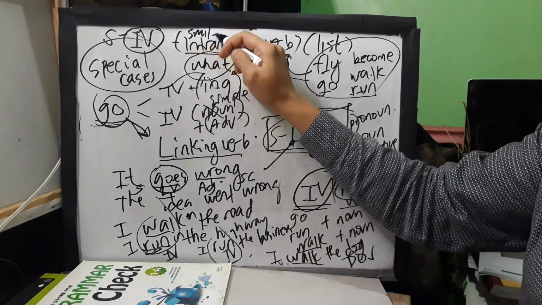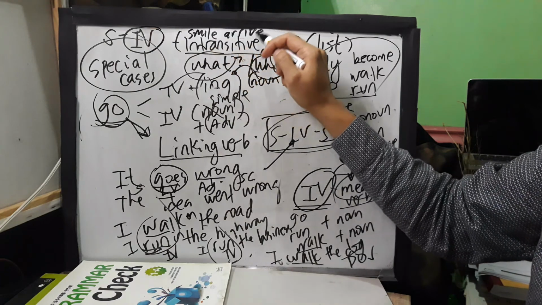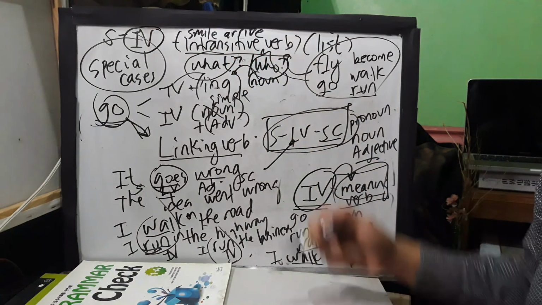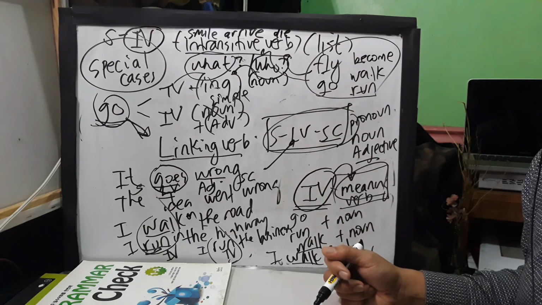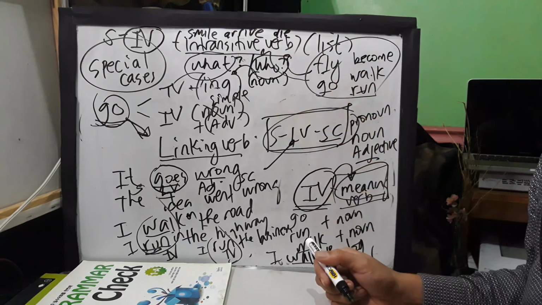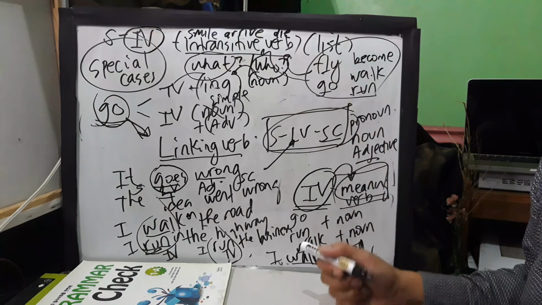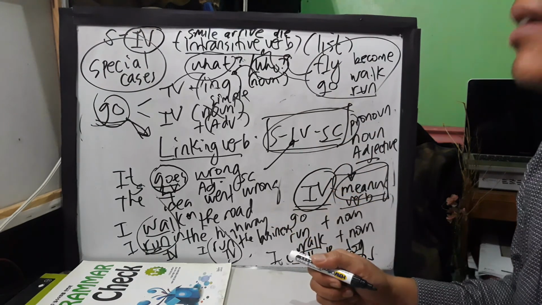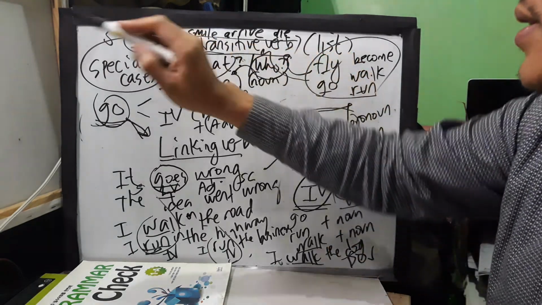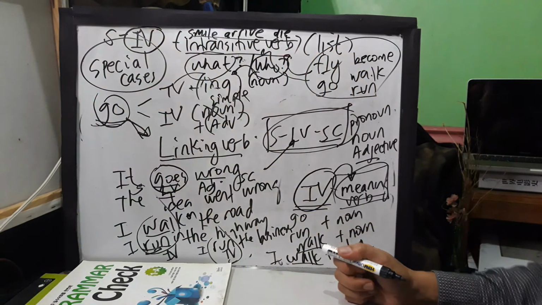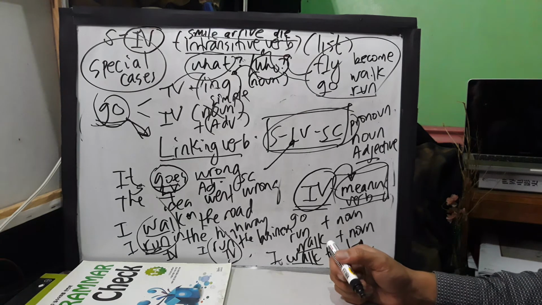Smile, arrive, die, laughed, yell, agree, something like that. So this specific example of verbs, they are only used as intransitive verb.